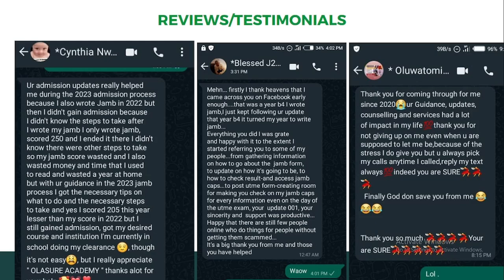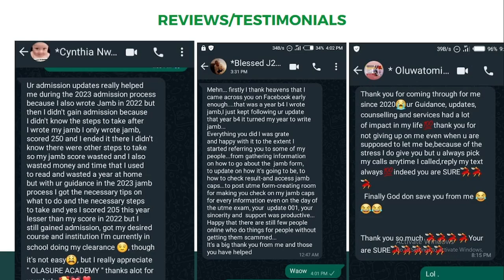So I Olasho, these are some of my students in the past, and the testimonials they've been given. So Cynthia said my admission update really helped during 2023. Of course, she has been given admission into, I guess, Unizik. So this testimonial. So I was able to tell her how she can make use of a JAMB score. In fact, she has done JAMB before and she scored 250, but she was unable to know the next step she would take. But when I was able to talk to her last year in 2023, whereas she scored 205, though I didn't introduce the book to her last year.